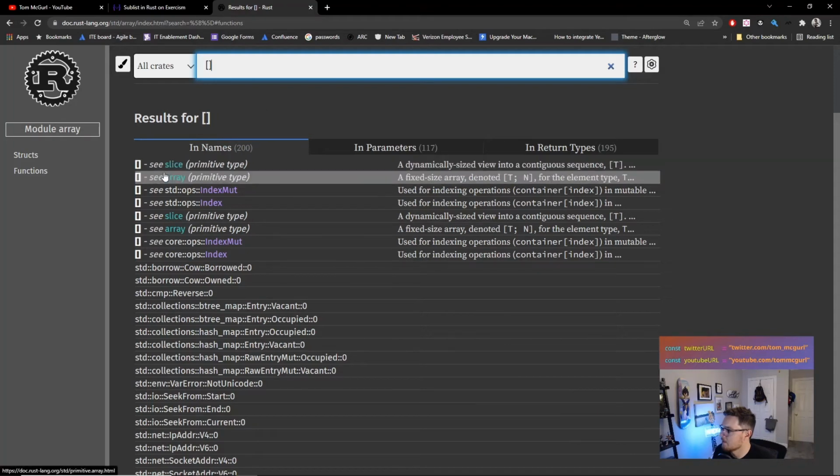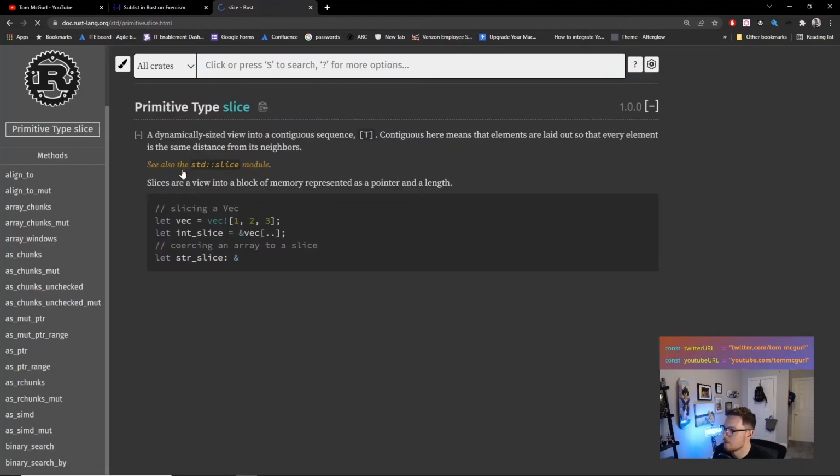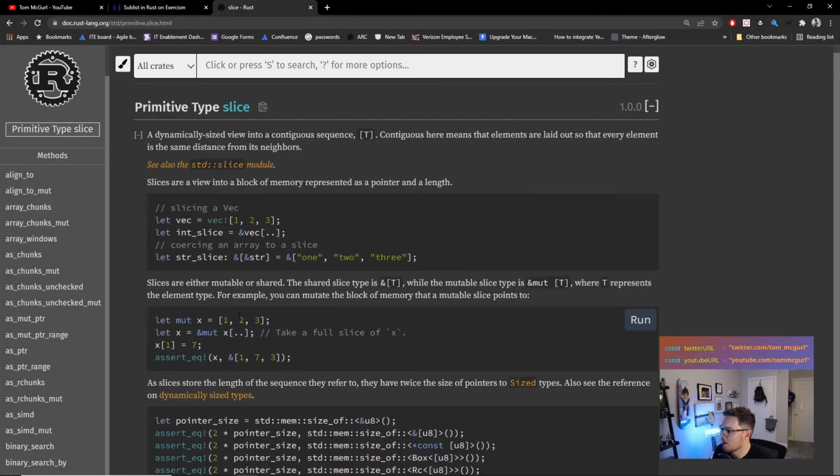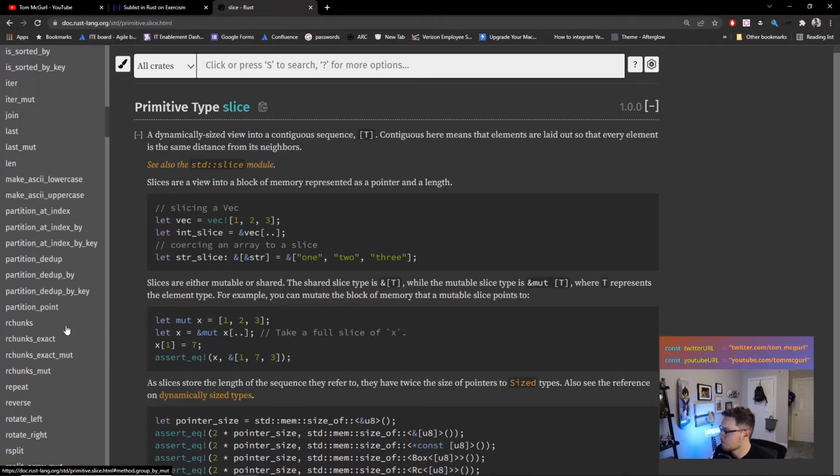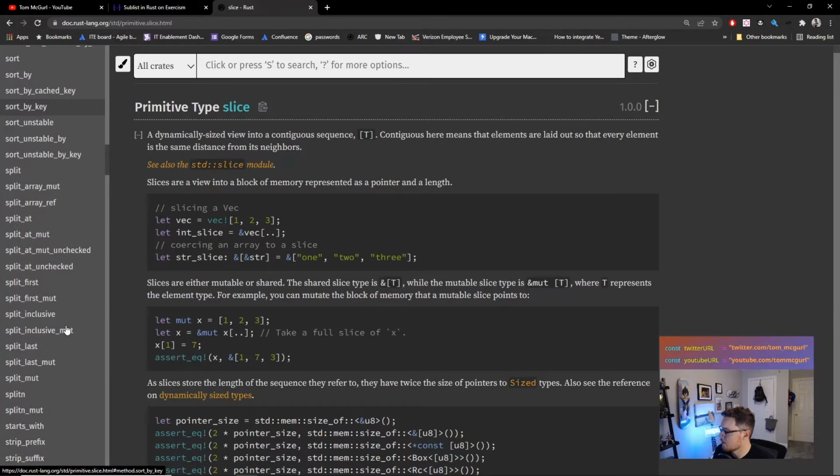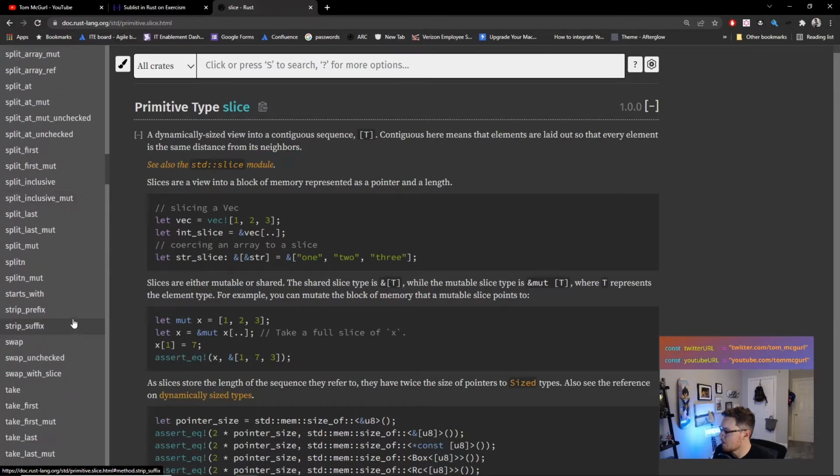Slice. Ah, this is what we want. Slice. Yes. Okay. So we're not dealing with a string slice in this case, though. It's just called a slice. Got it. Okay, so we're dealing with a slice.